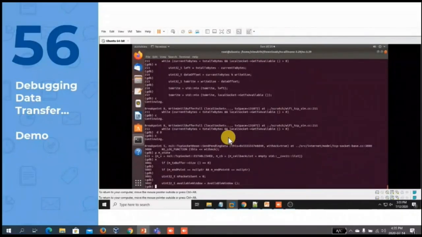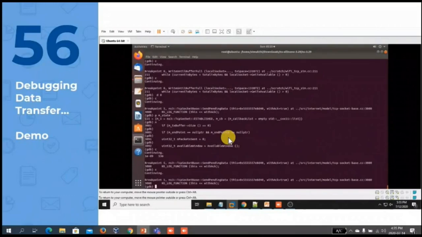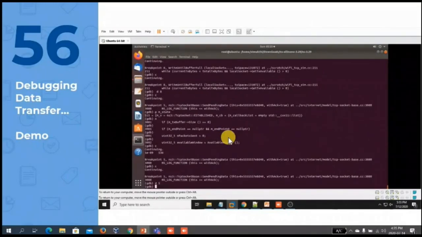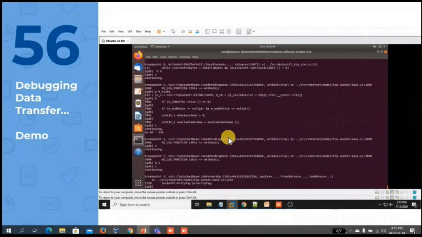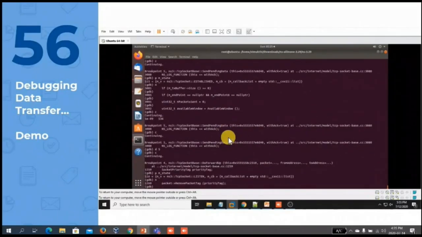So I'm continuing. This is also a repetitive method. It will run again and again. Therefore, I'll also remove the debug point from here. Once we continue from here, the request will go to the receiver side. We can check that by printing the state. It's in the listen state. In the original code also, this is in the listen state.